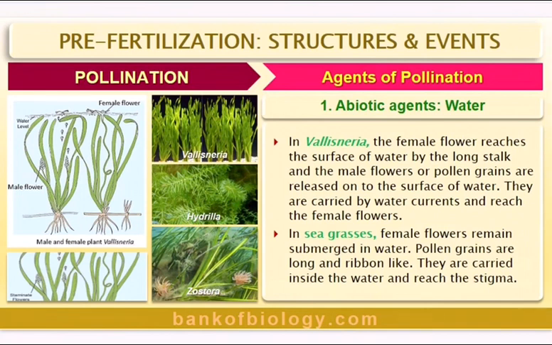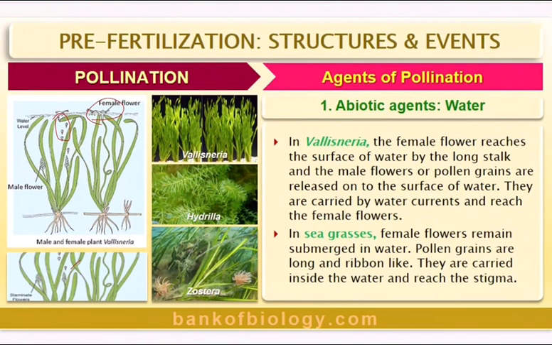Continuing with the hydrophily, in Vallisneria, you can see the plant. The female flower reaches the surface of water, as you are seeing here, by the long stalk, and the male flowers or pollen grains are released onto the surface of water. You are seeing here, the male ones are released. They are carried by water currents and reach the female flower.